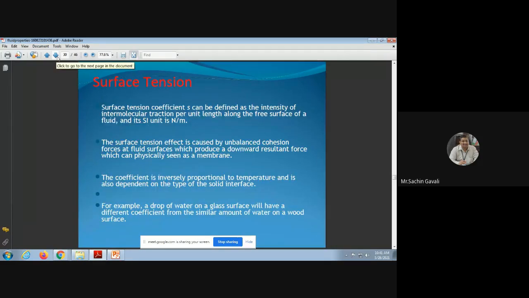Then surface tension. Anybody of you, surface tension? How do we define surface tension? The surface tension is caused due to cohesion force of attraction only. Surface tension is caused due to cohesion force of attraction, and how it is defined is here. Surface tension coefficient can be defined as the intensity of